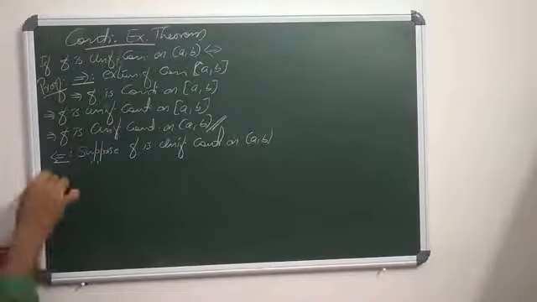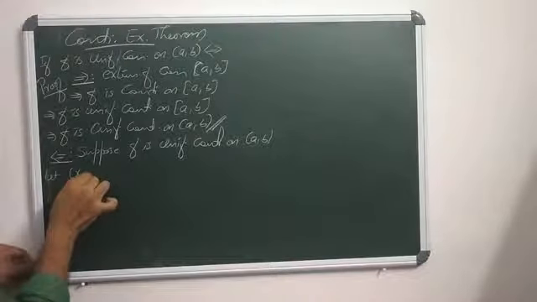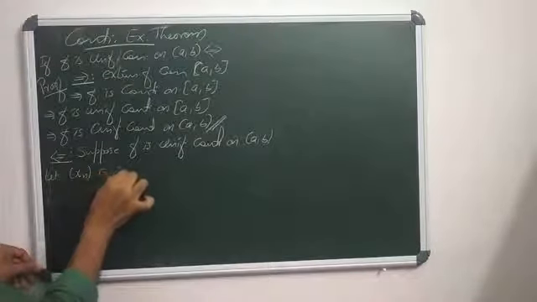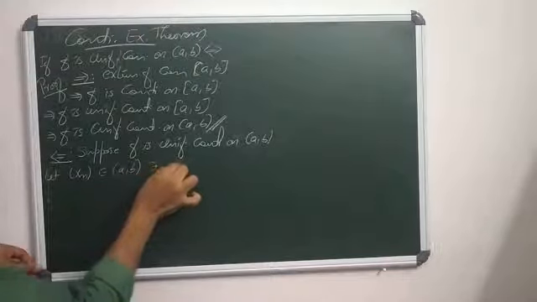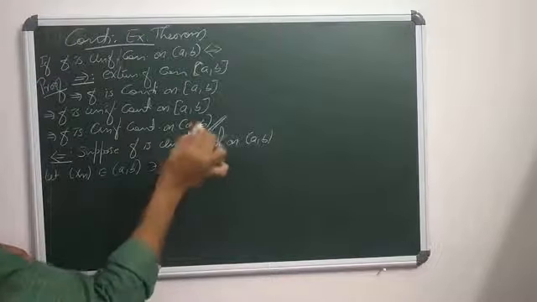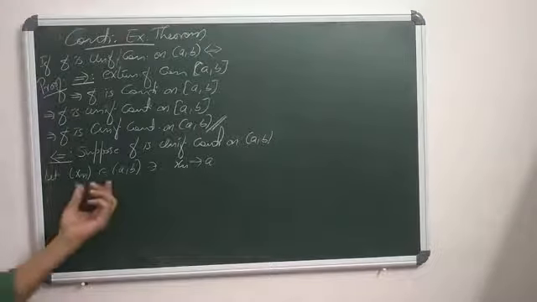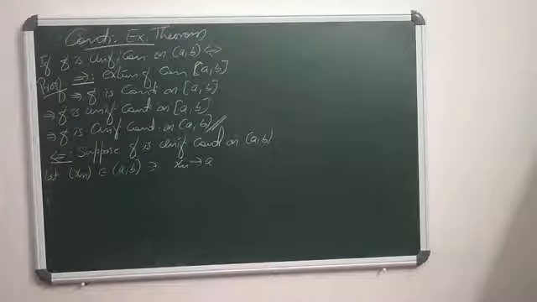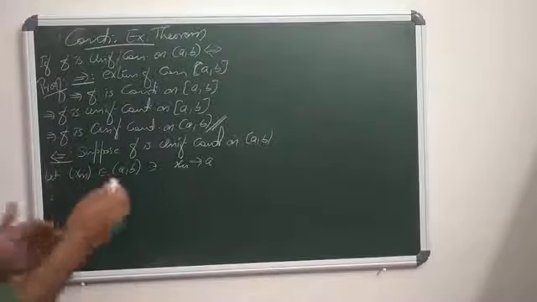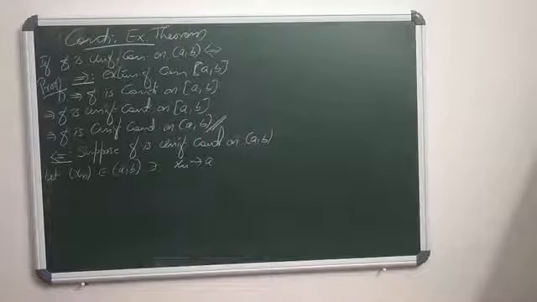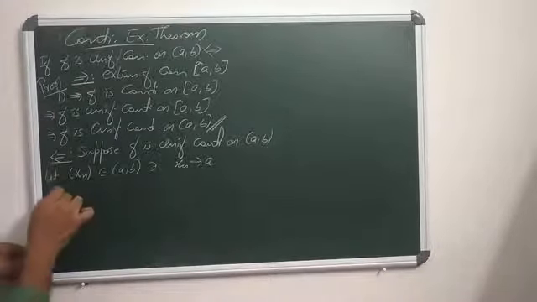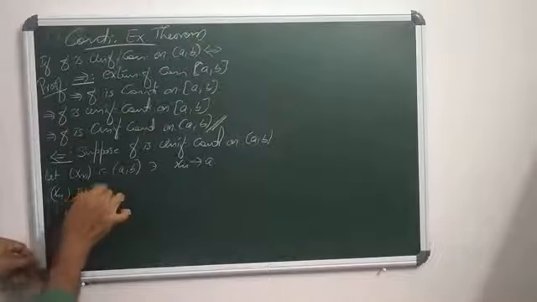So let the sequence xn be any sequence in the open interval AB such that xn converges to A. That's our assumption. Clearly xn is a Cauchy sequence. Clear? It implies xn is a Cauchy sequence in AB.